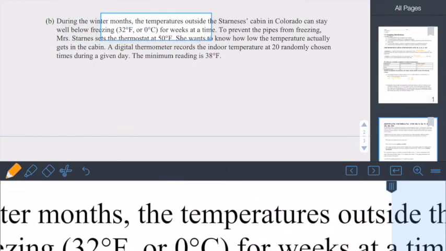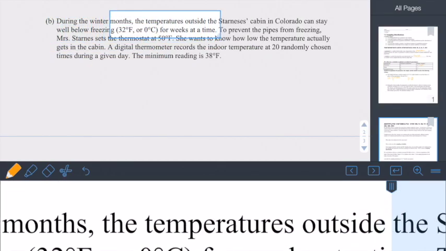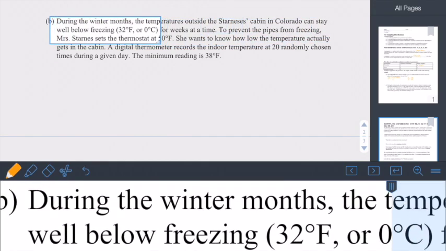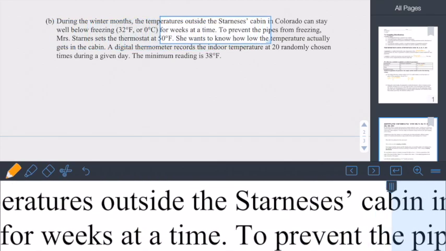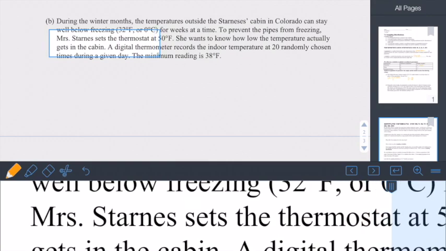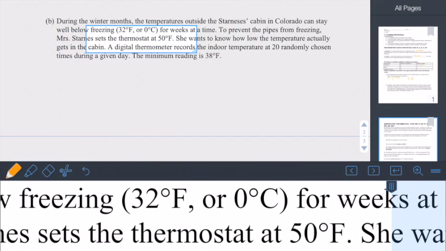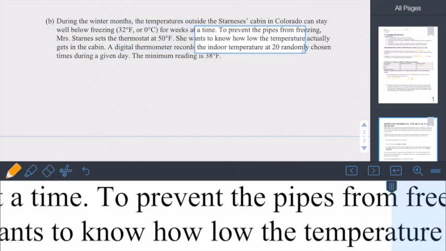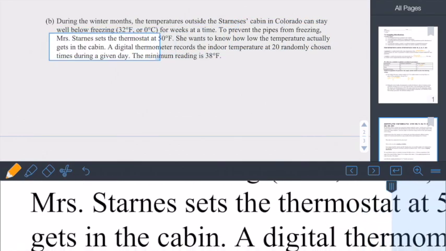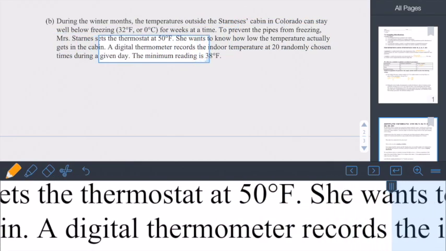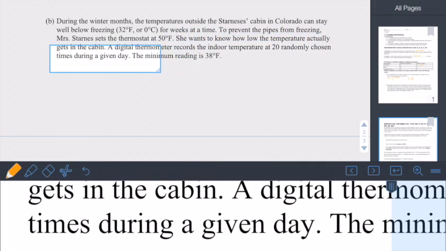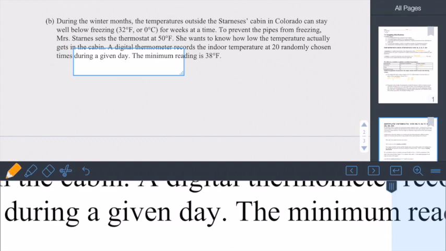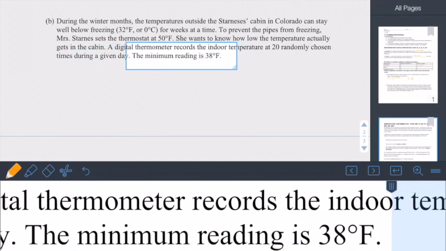During the winter months, the temperature outside the Starnes' cabin in Colorado can stay well below freezing, which is 32 degrees Fahrenheit or 0 degrees Celsius, for weeks at a time. To prevent pipes from freezing, Mrs. Starnes set the thermostat at 50 degrees Fahrenheit. She wants to know how low the temperature actually gets in the cabin. A digital thermometer records the indoor temperature at 20 randomly chosen times during a given day. The minimum reading is 38 degrees Fahrenheit.